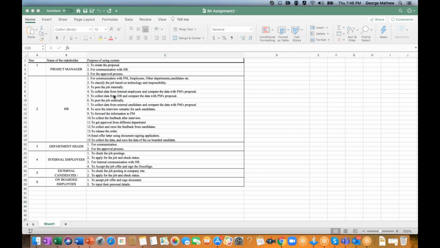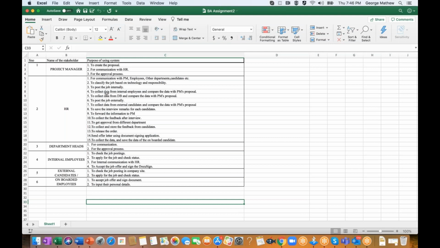For HR: communication with the project manager, employees and other departments; classifying the job based on technology and responsibility; posting the job internally; and collecting the data from the internal employees and comparing it with the PM's proposal. The fourth one has to be slightly modified. It's not the data, it is basically the profiles of the candidates.